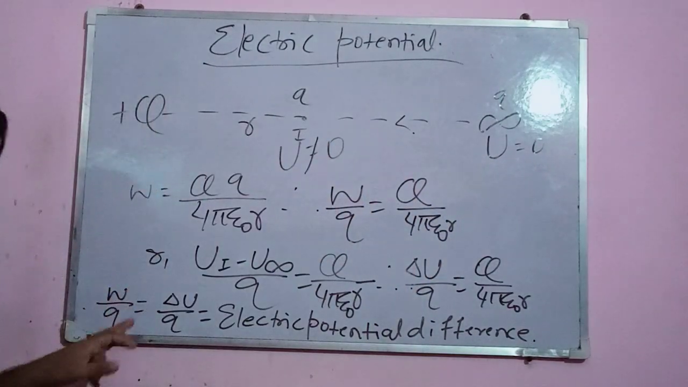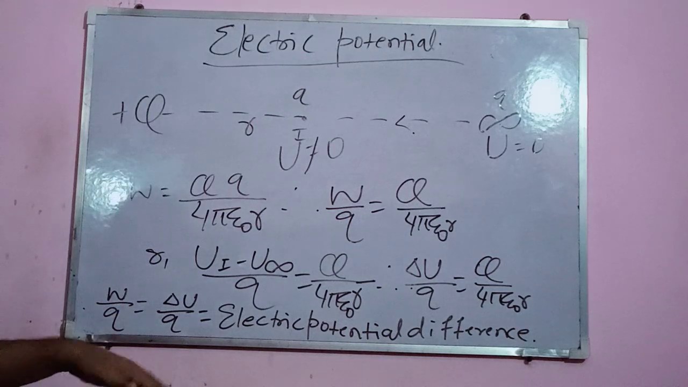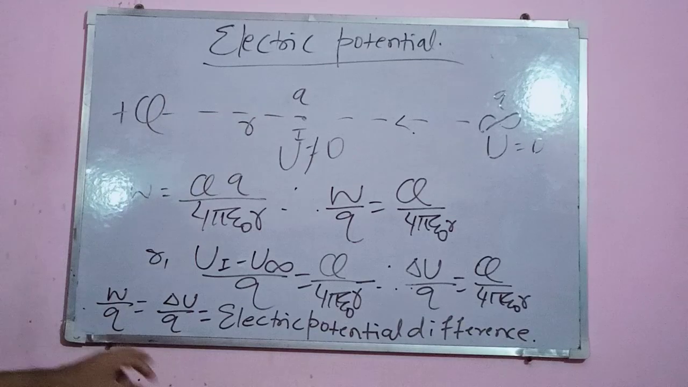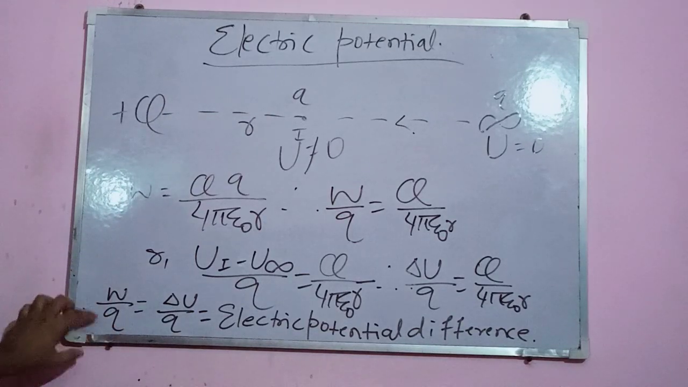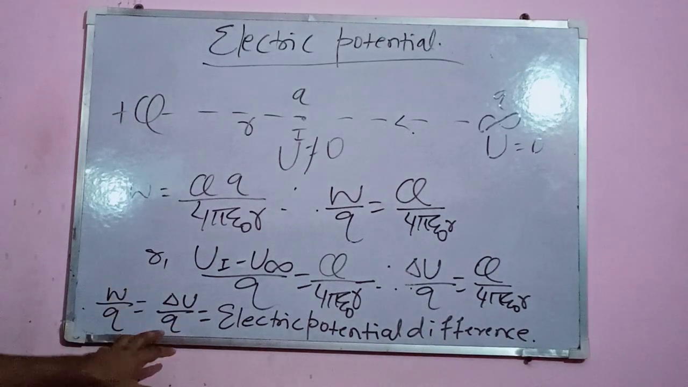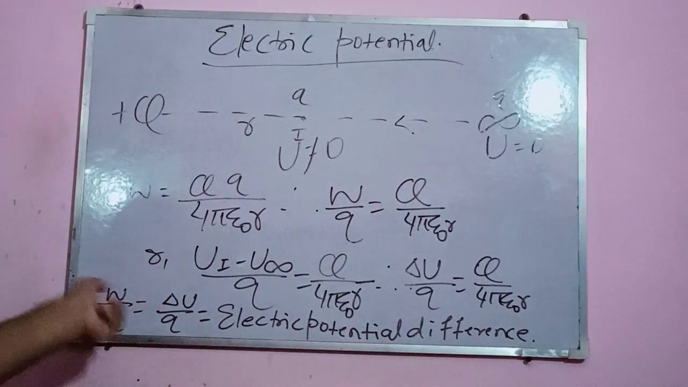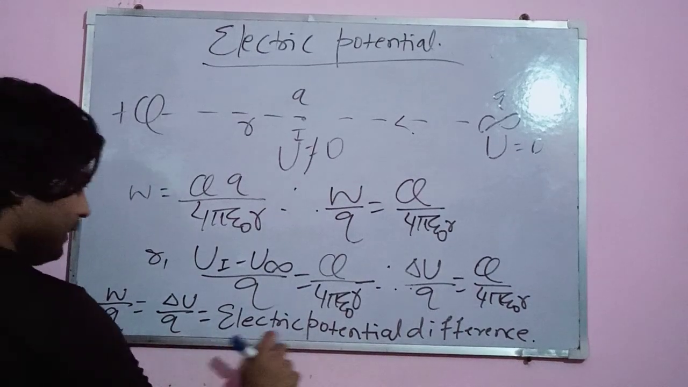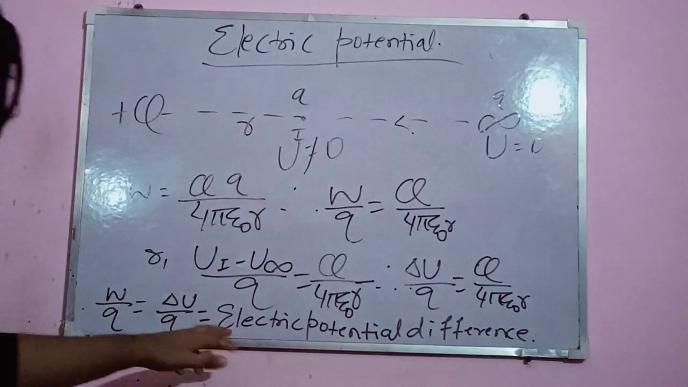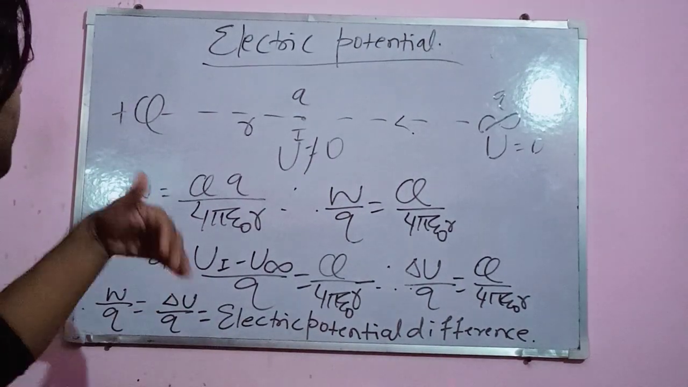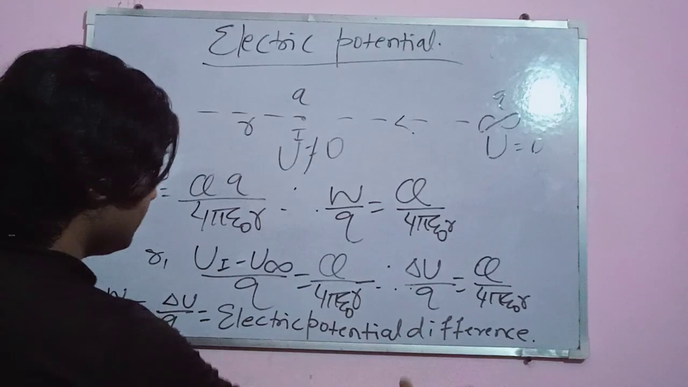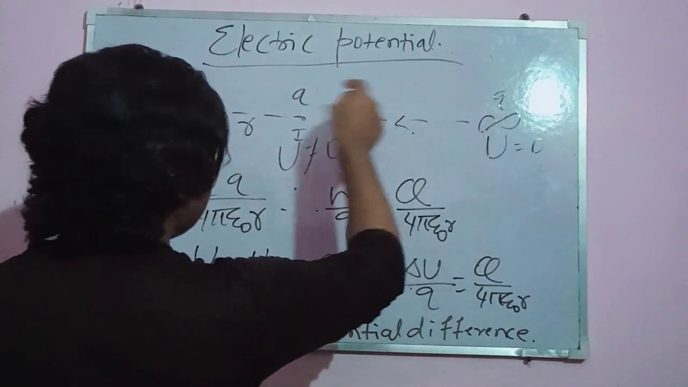Or you can say work done per unit charge, the charge which we are bringing from infinity to the given location. The ratio of the work done, or the change in potential energy of that same charge, to the magnitude of the charge is the electric potential difference. This is the electric potential difference. And the striking feature of this is that it is going to be constant. Here we can see this ratio is the electric potential difference between infinity and this point.